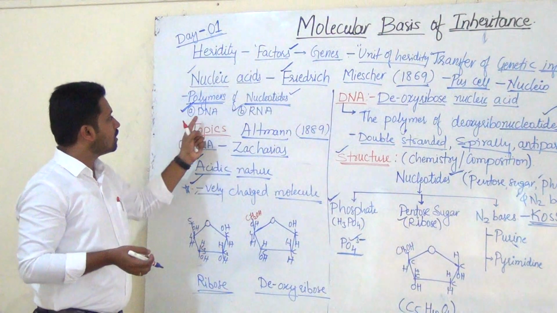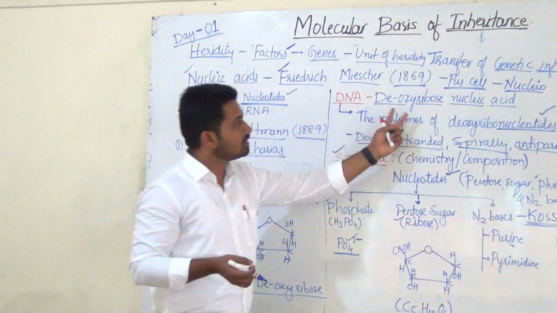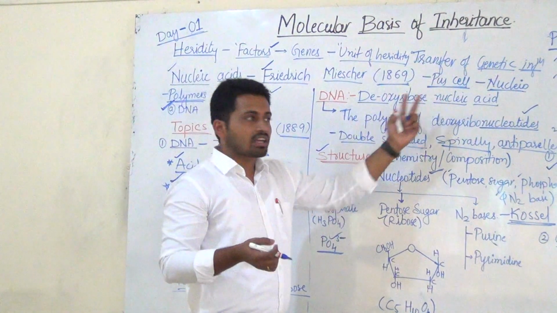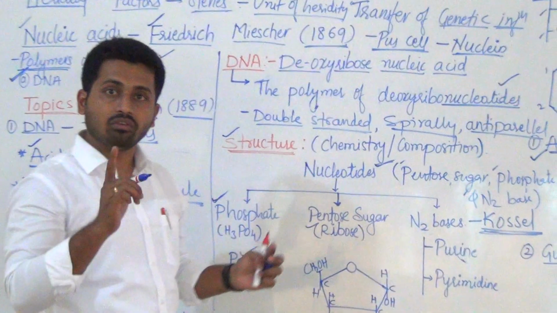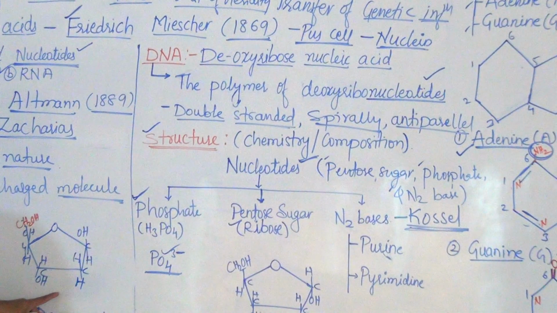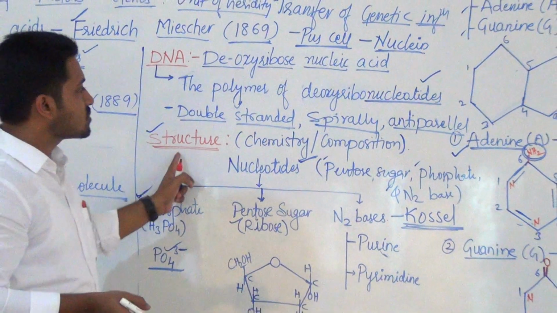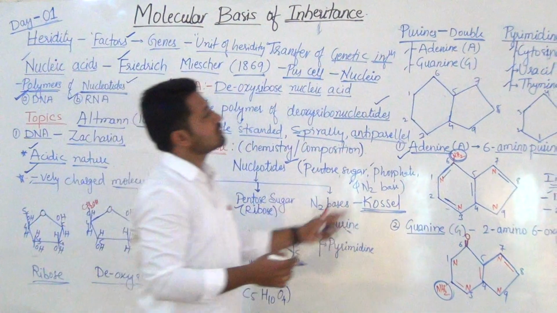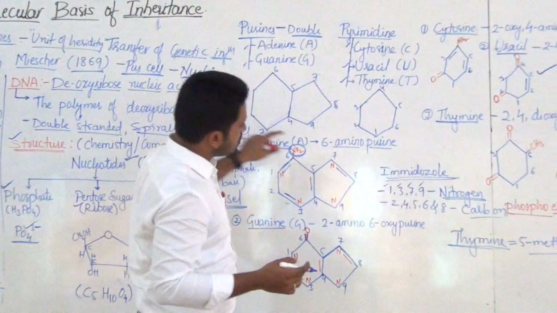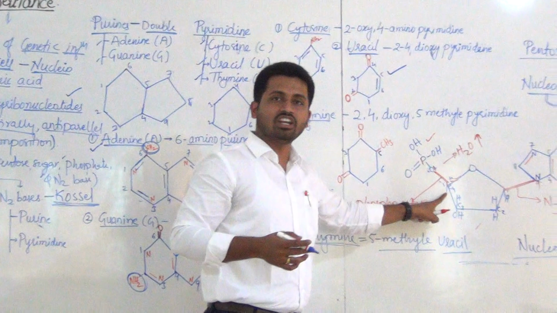And now DNA structure, deoxyribonucleic acid is the full form, a polymer of deoxyribonucleotide. Now why are we calling it deoxy? You know already, oxygen is removed here. How is the structure formed? By this combination, same here.